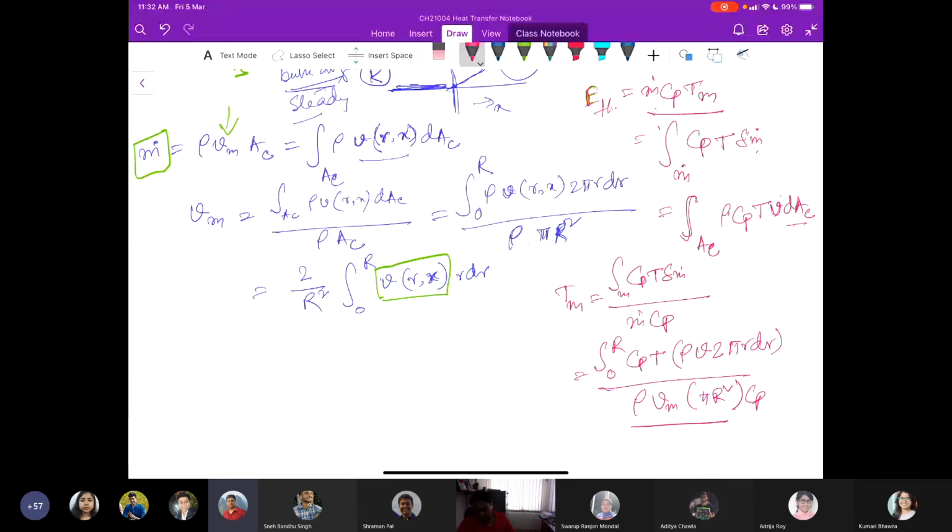This is the complete m dot, the mass flow rate.